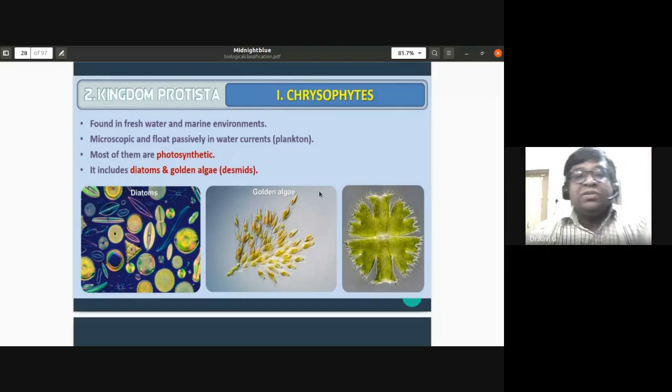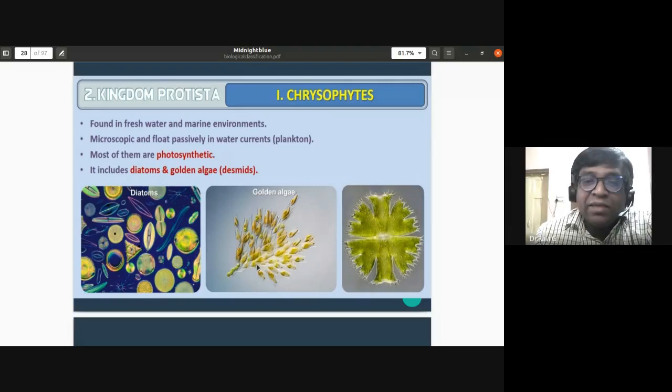So the second slide is the golden algae. They look like a goldish color, so we call it golden algae, and their common name is desmids.